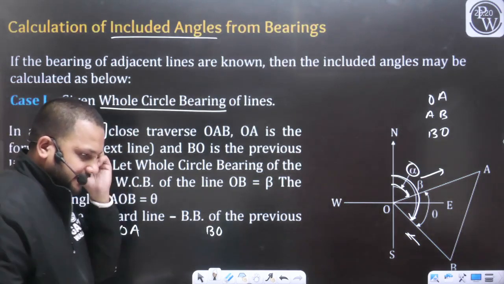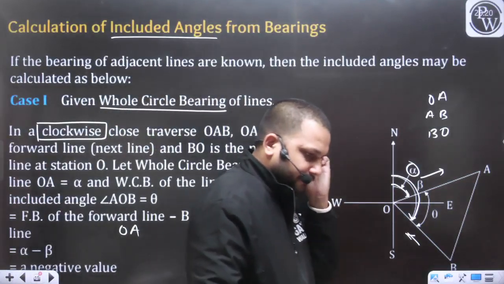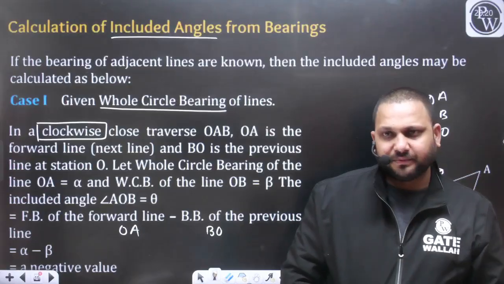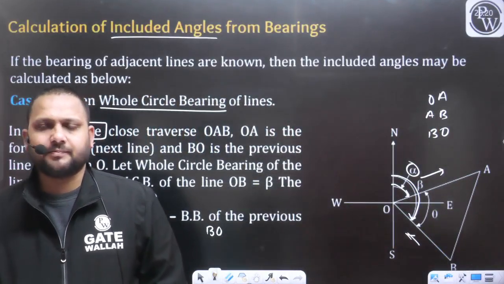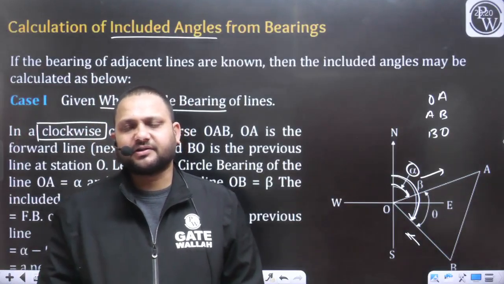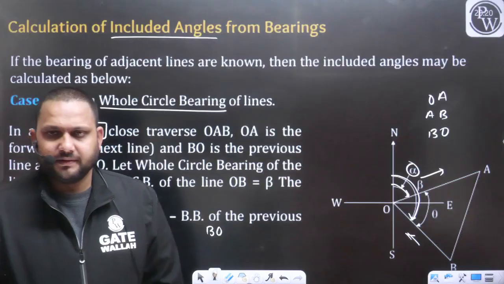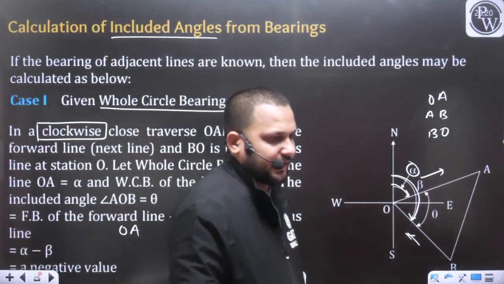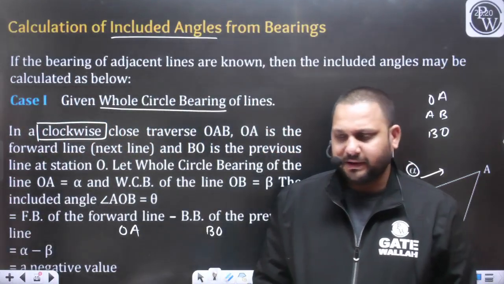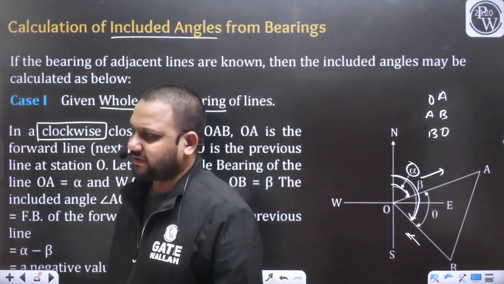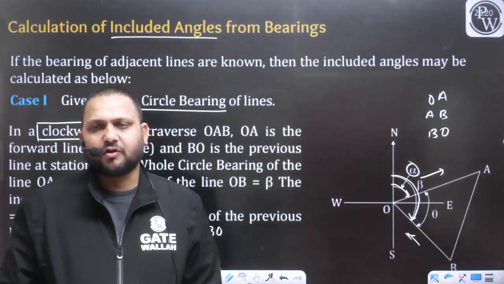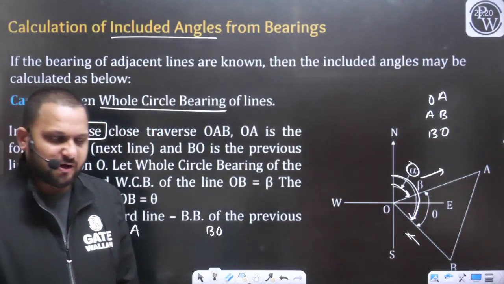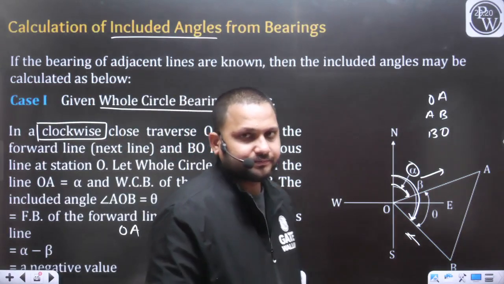I have mentioned earlier also, sometimes it will be difficult if you are working with the RB or QB system. There may be some chances of error. So it is always recommended to work with the whole circle bearing system.